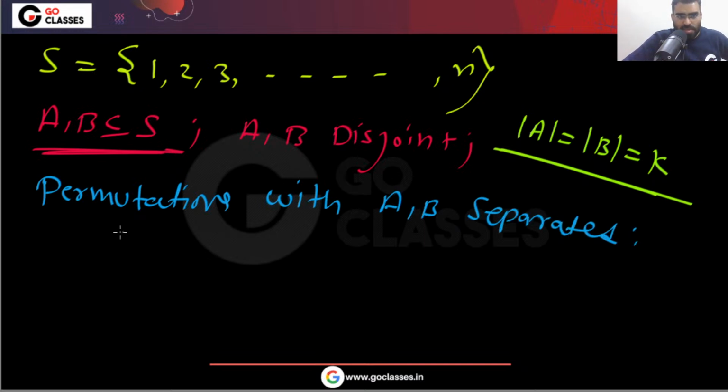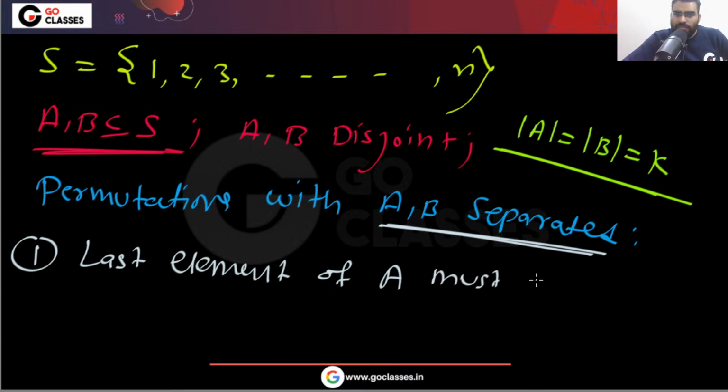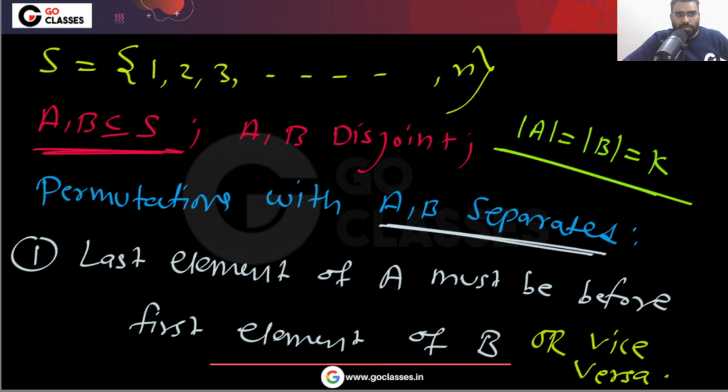What does that mean? Separated means the last element of A comes before the first element of B. Basically, in the permutation, the last element of A must be before the first element of B, correct? Or vice versa, the last element of B must be before the first element of A.